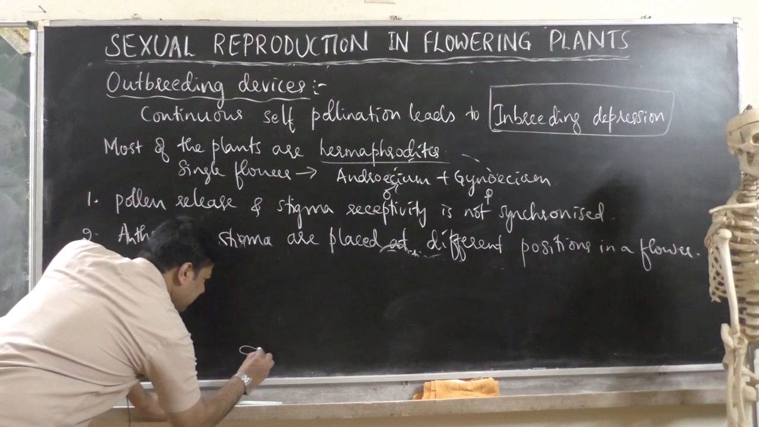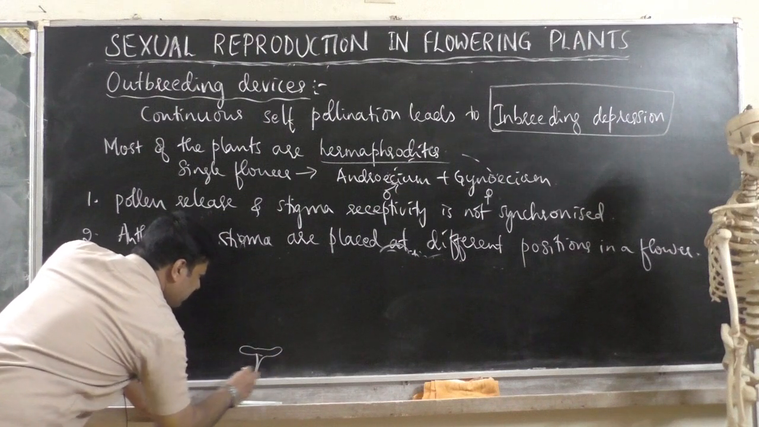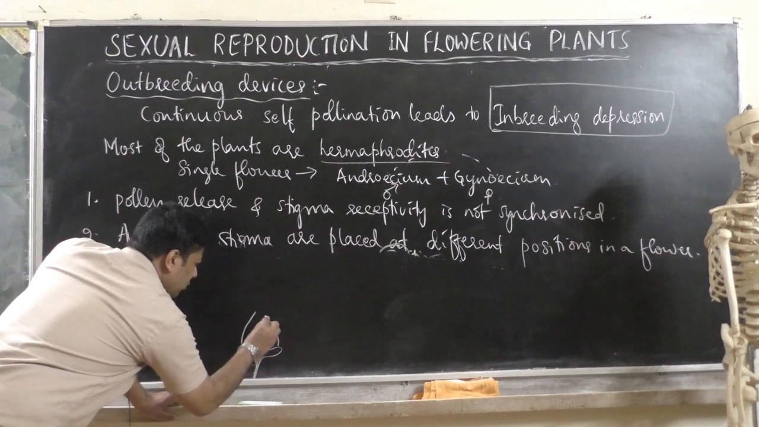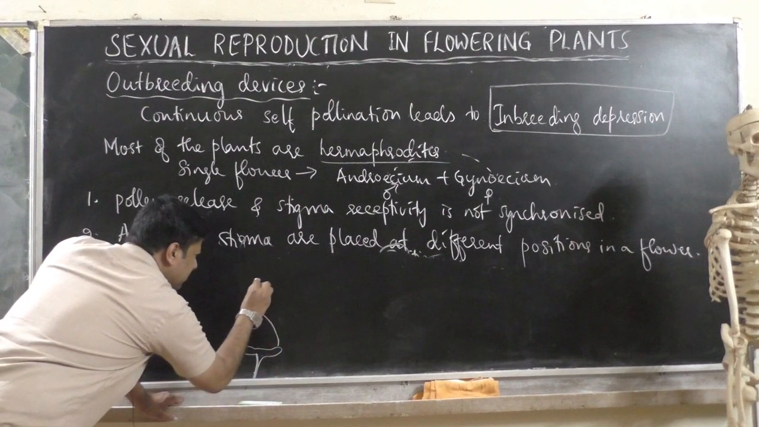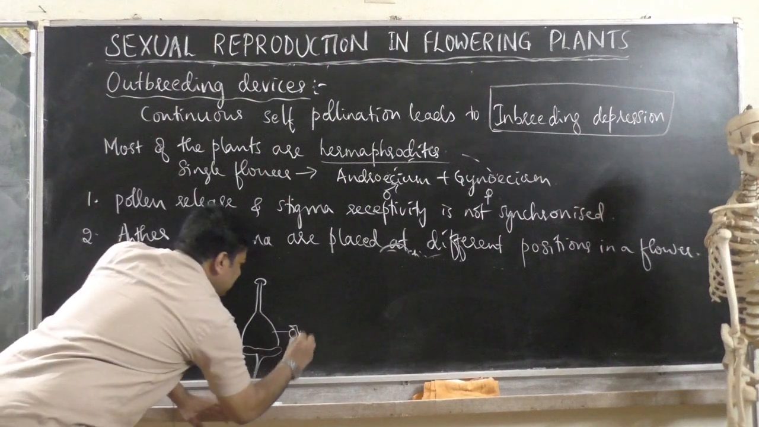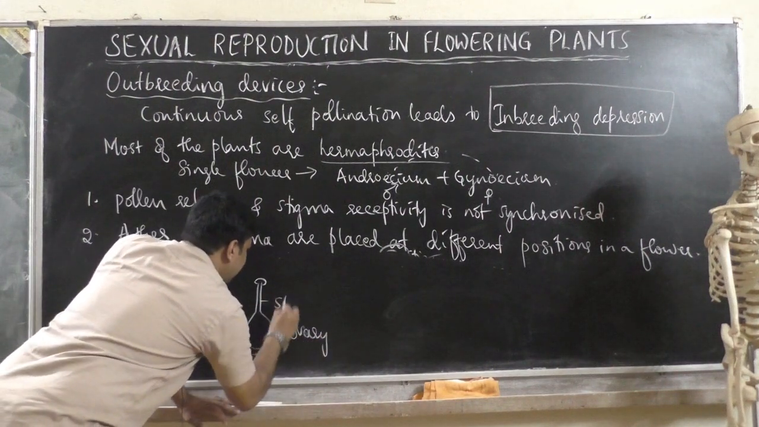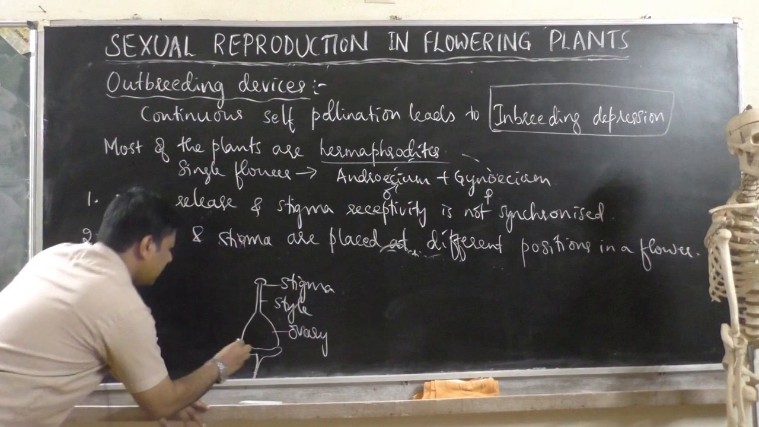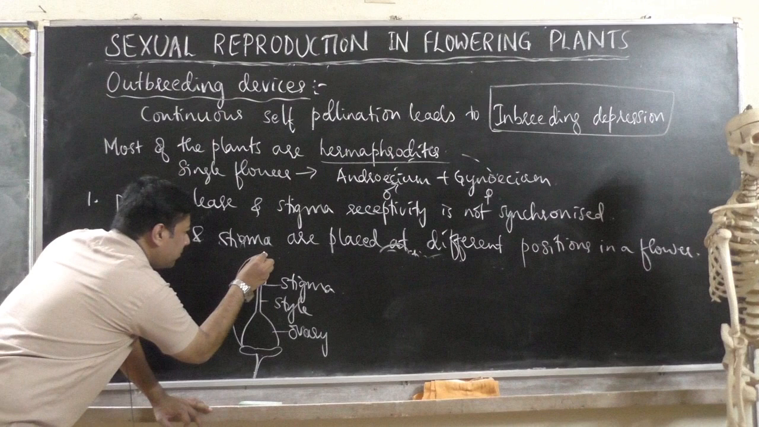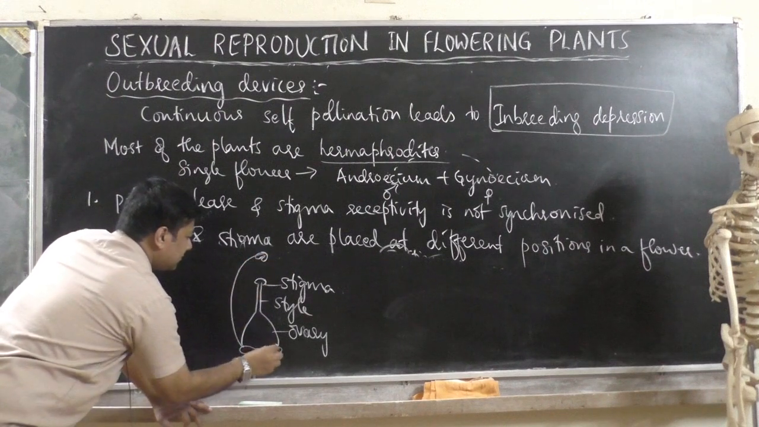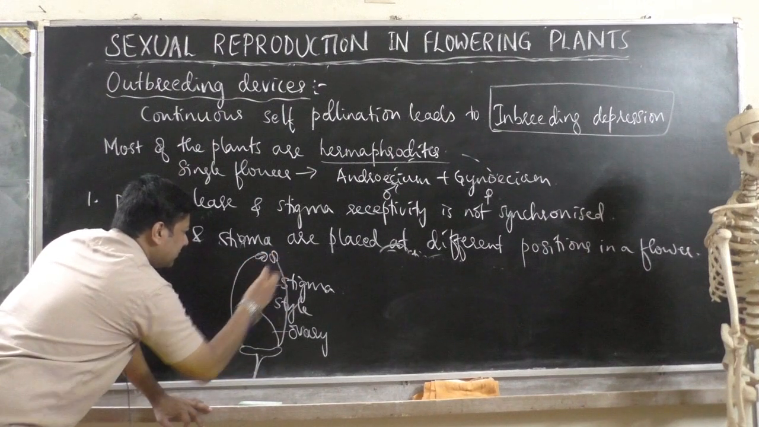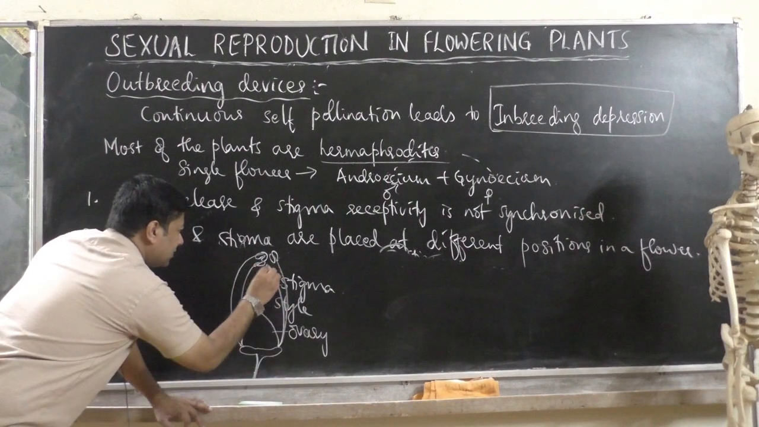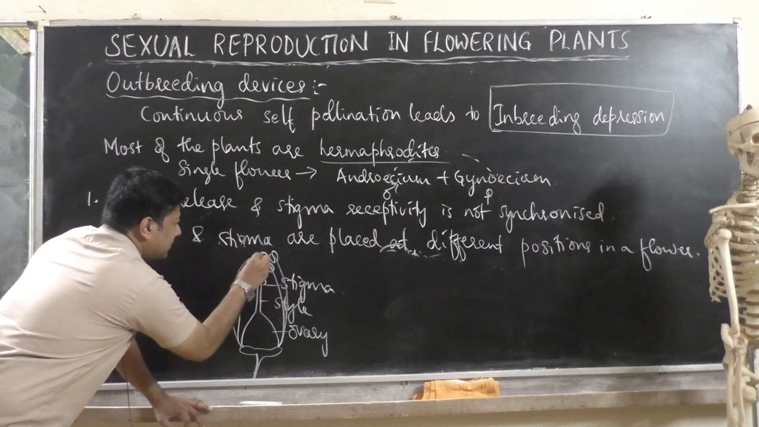So this is the first diagram which I am showing, where this is the thalamus. Then this is the ovary, style, stigma. And suppose anthers are placed here. Suppose anthers are here. So then what are the chances? And anthers contain pollen grains.